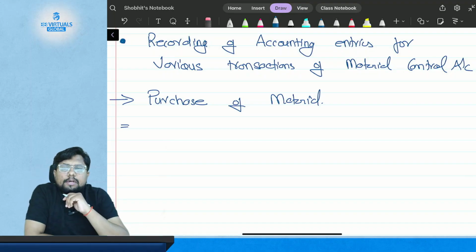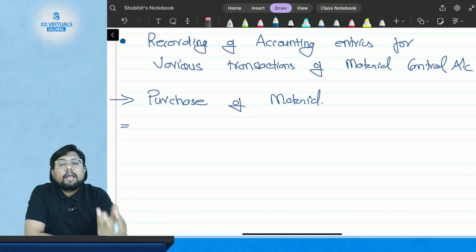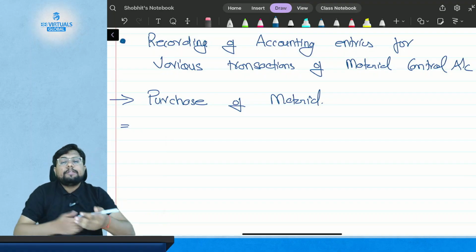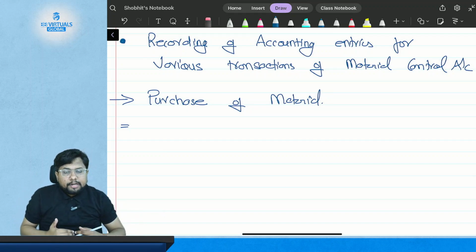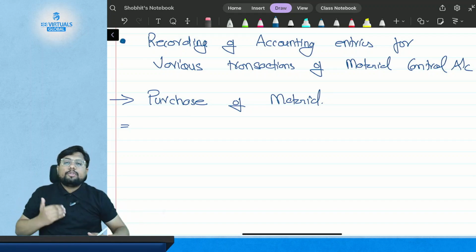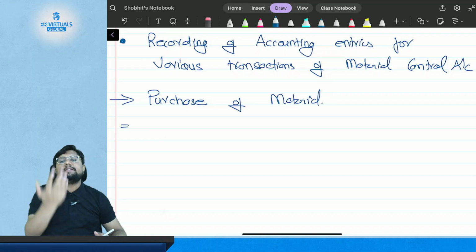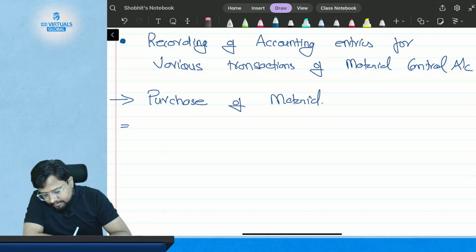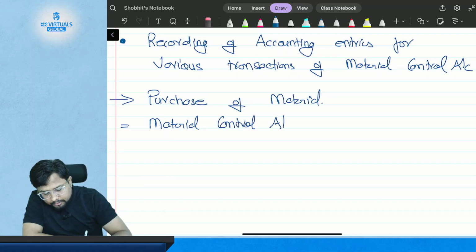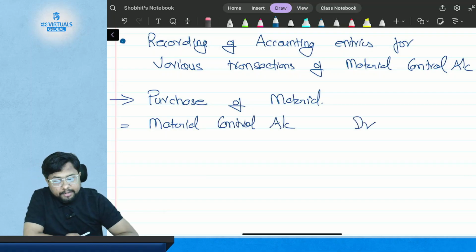Okay, now comes the logic. What is material? Material is an asset, and an asset has a debit balance. And what you are doing is purchasing the material, that means you are getting the material. So if you are getting the material, what will happen? Material control account will be debited, because there is an increase in material. That means the first entry when purchasing the material is that the material control account gets debited.